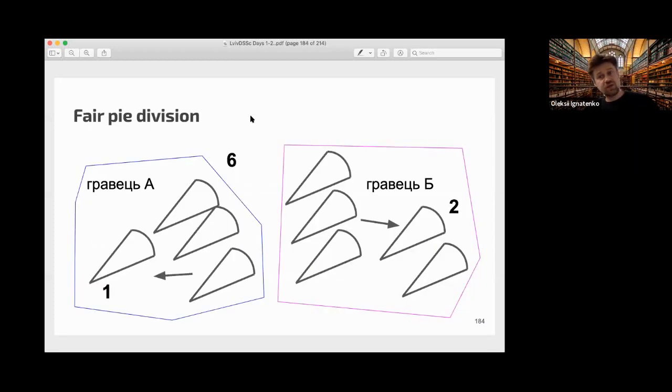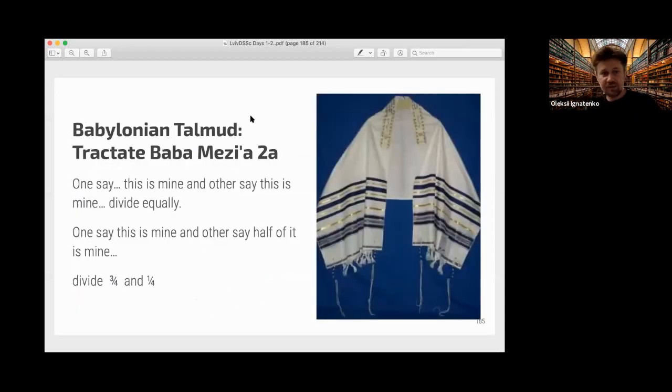And this is actually very old. I mean, it was formulated maybe in game theory, but the idea is actually quite old. There is a part in the Babylonian Talmud that talks about property with uncertain rights. So the book says the following.